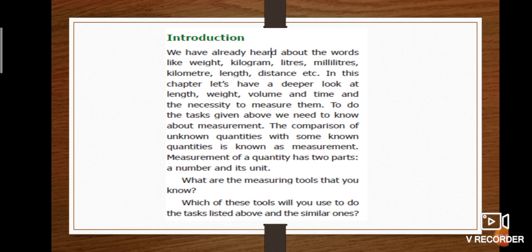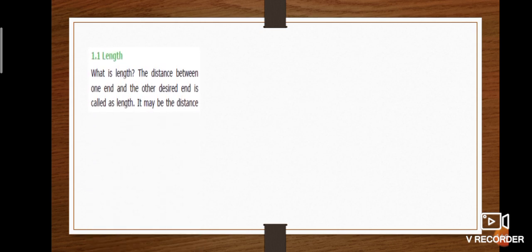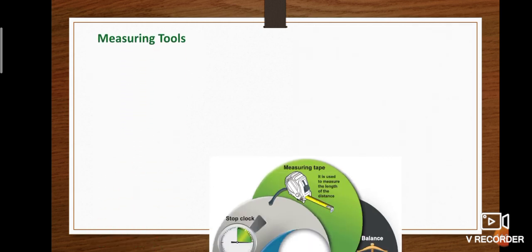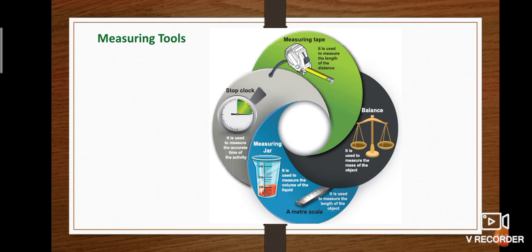What is measurement? The comparison of unknown quantities with some known quantities is known as measurement. Next they explain the length topic. The distance between one end and the other desired end is called length. The picture explains the length of a table in the classroom. Page number 3 gives the details about some measuring tools. Length is measured by measuring tape, mass by balance, volume of liquid by measuring jar, and